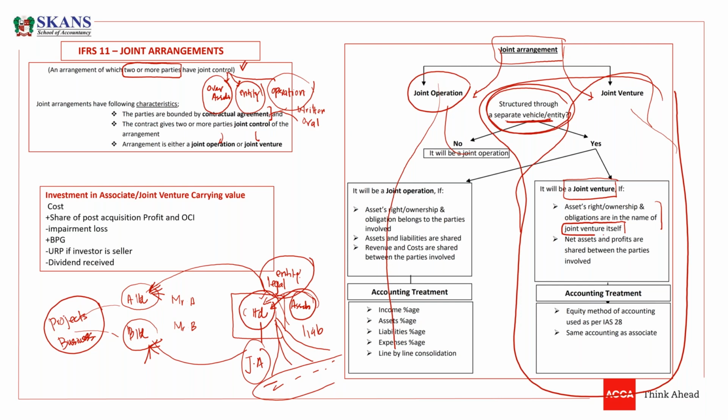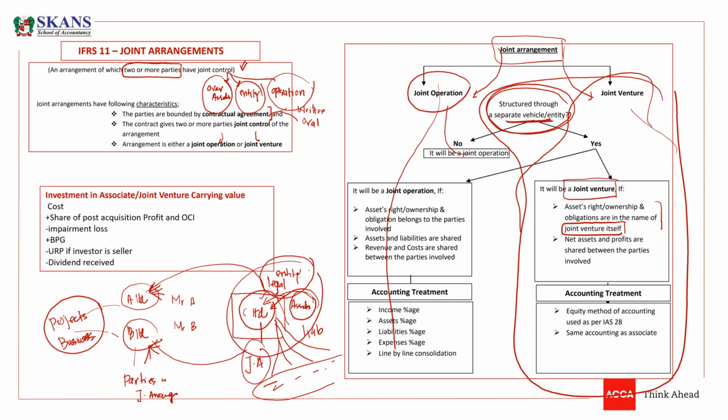Joint venture itself means C Limited. Then guys, what is next? The next is what actually will get A and B. These are the parties involved in joint arrangements. These are the parties in joint arrangement. So what will they get from this arrangement?